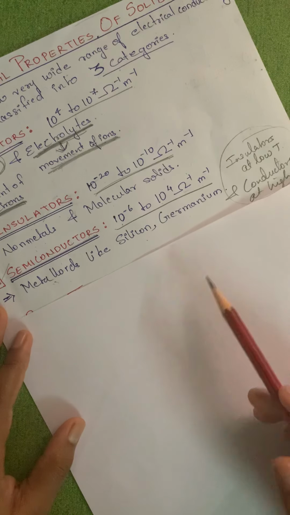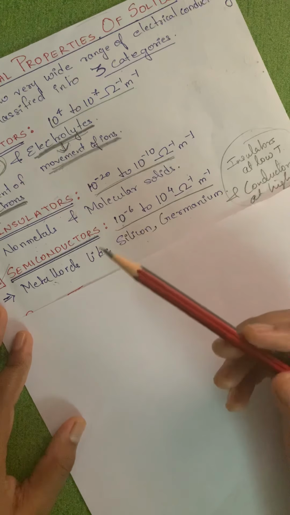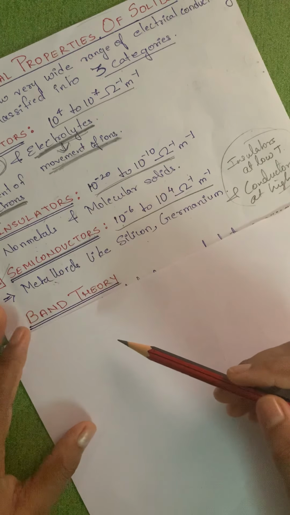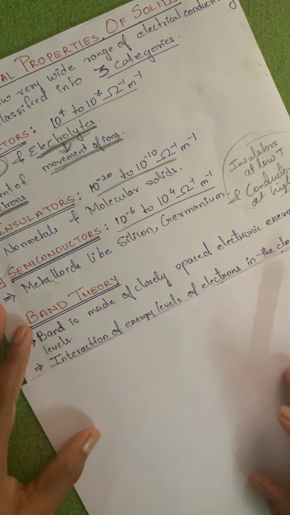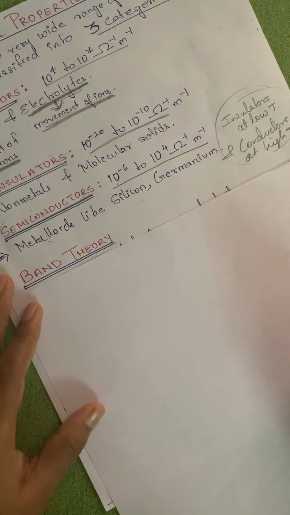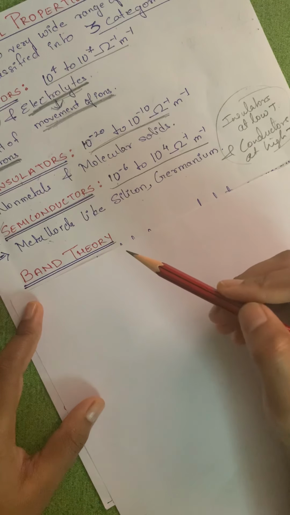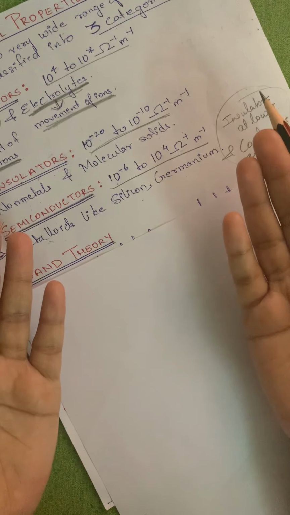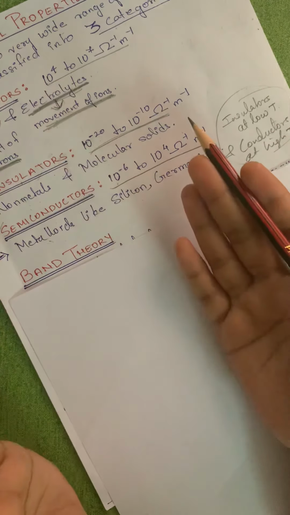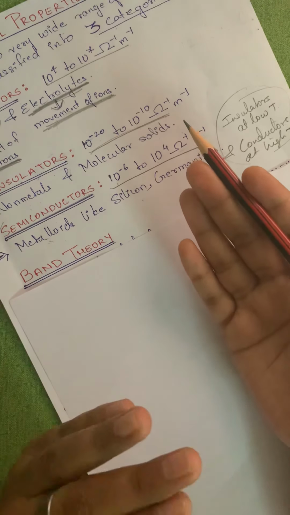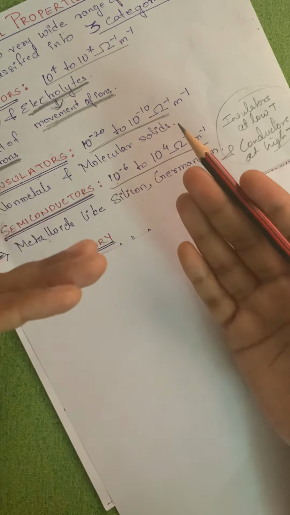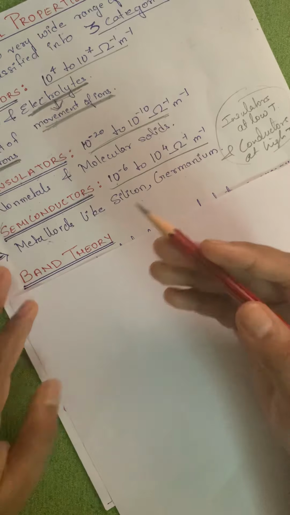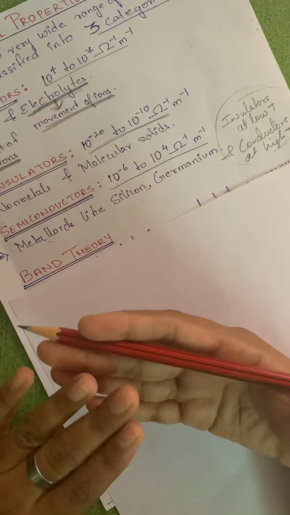Next, to understand electrical properties of solids, we have to learn band theory. What is band theory? Similar to molecular orbital theory, where atomic orbitals of the elements combine to lead to molecular orbitals, that means different energy levels, band theory is also based on energy levels.